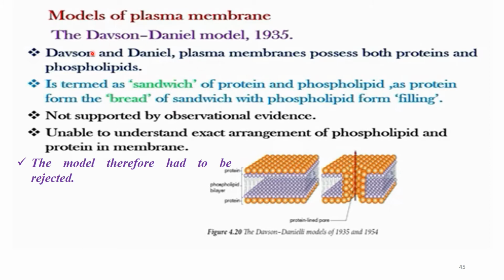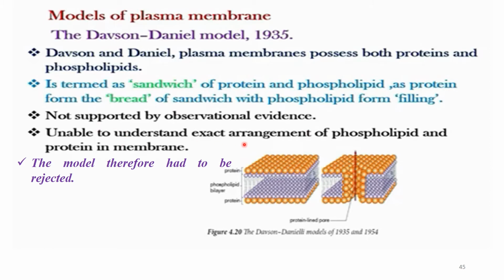That is the weakness of the Davson-Danielli model. If a model is experimentally tested and the hypotheses are accepted, the results may not be rejected. But this model was not tested scientifically, nor hypothesized, so it is not supported by observational evidence.